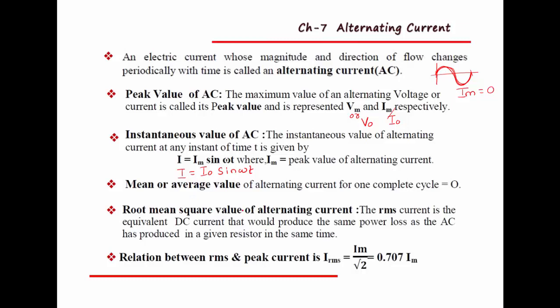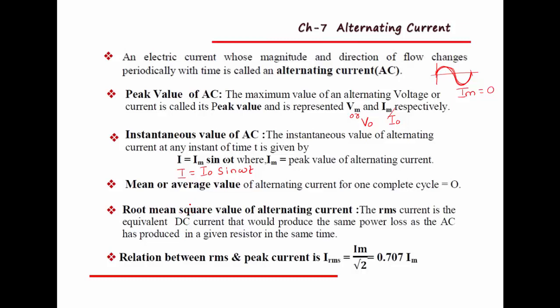Then the root mean square value of alternating current. So what is this root mean square value? See here, it is very difficult to get the accurate value of alternating current because its magnitude and direction are changing periodically. So to get its value, we consider the RMS value, or root mean square value, of alternating current, which is equivalent to a DC current that would produce the same power loss as AC produces in a given resistor in the same time. That's why we use the RMS value of alternating current.